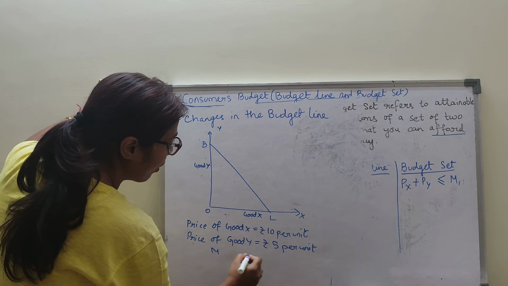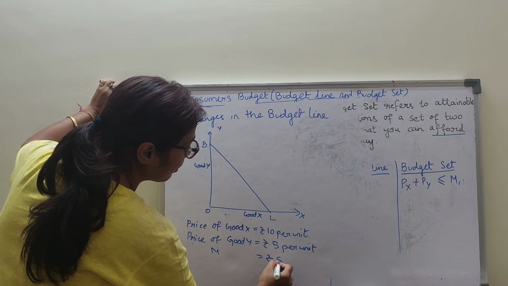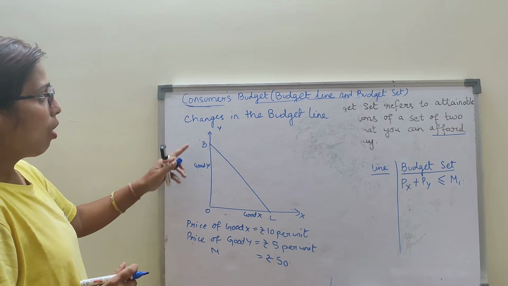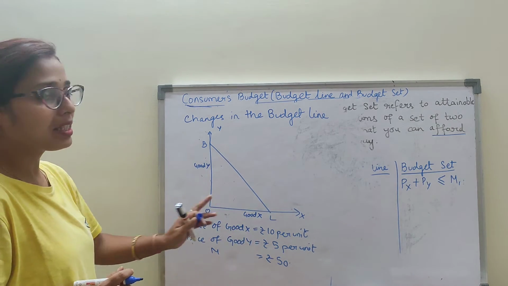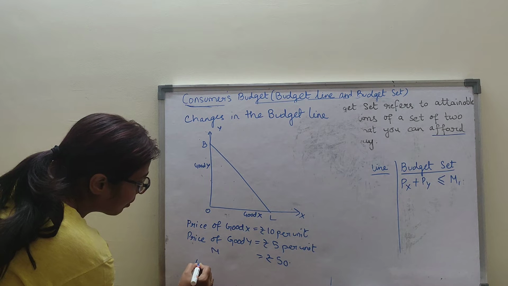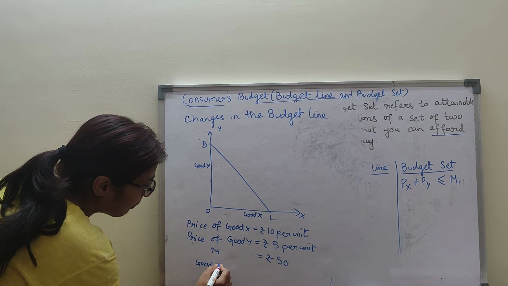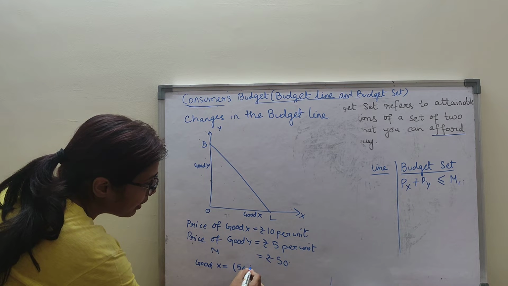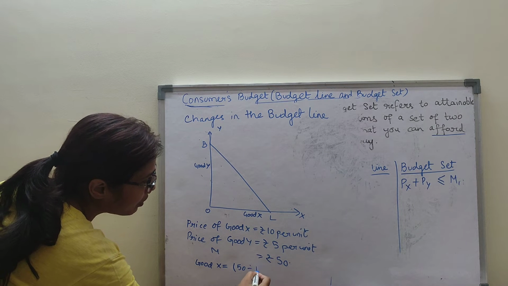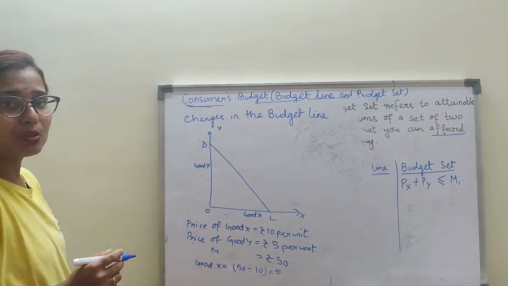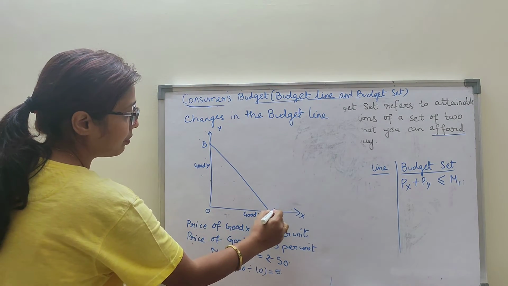Suppose the income of the consumer is rupees 50. Clear? Now how many units of Y and how many units of X can be purchased with the given income? Now see how many units of good X can be purchased. My income is rupees 50 and the price of good X is rupees 10. That means 5 units of good X I can purchase.